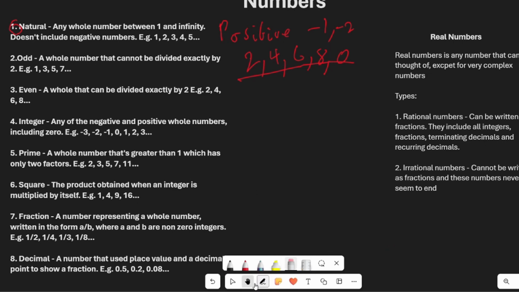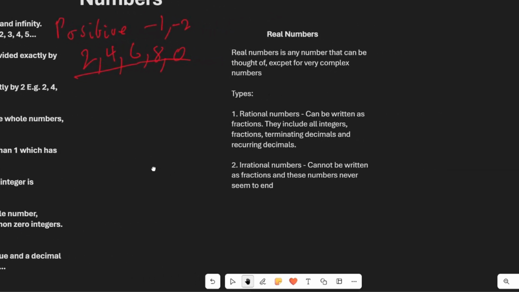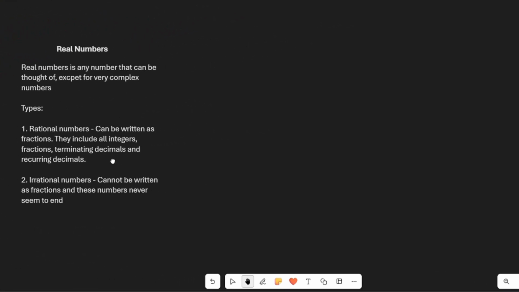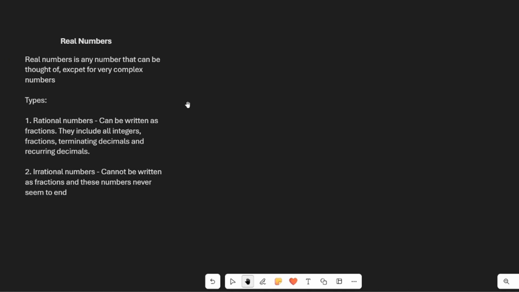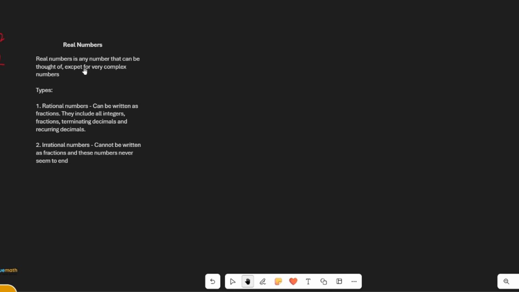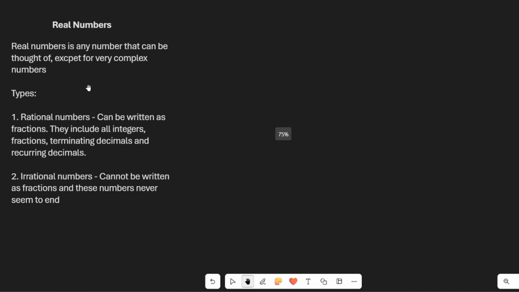As long as that goes on, we'll go on to real numbers. Real numbers are any number that can be thought of, except for very complex numbers. You can think of 1, 2, 3, 4, 5, 6, 7, 8.